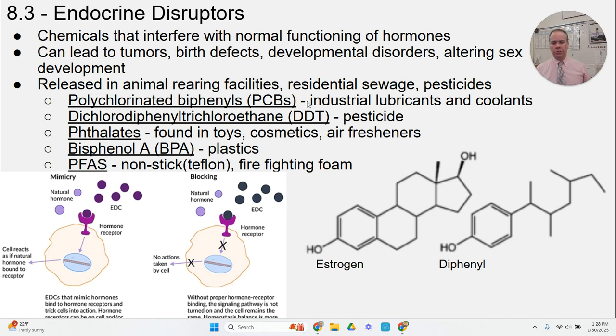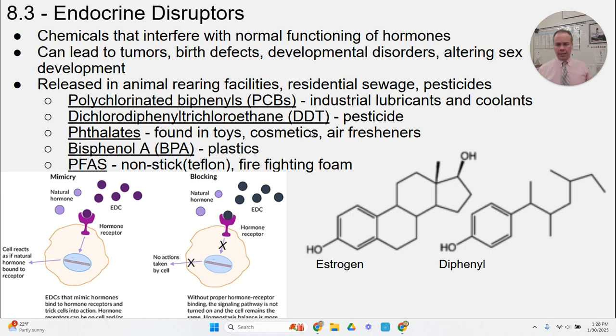These were actually outlawed worldwide in 1977 because they had such intense effects on human health. They were once used as industrial lubricants and coolants. They're found in transformers, the electrical equipment you see at the top of telephone poles. But these are very, very toxic substances.